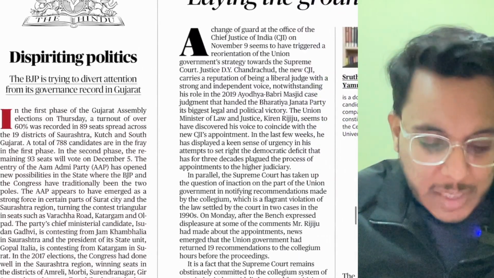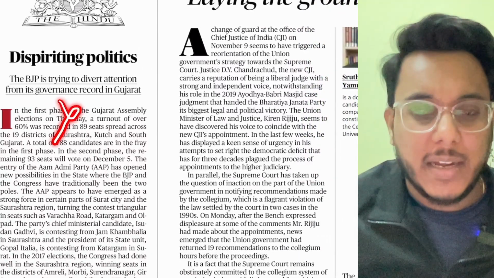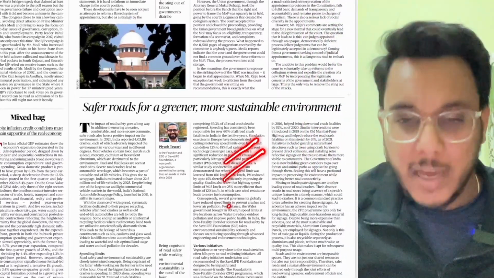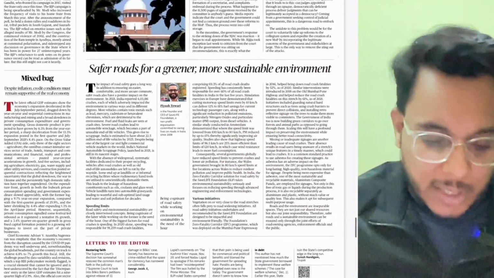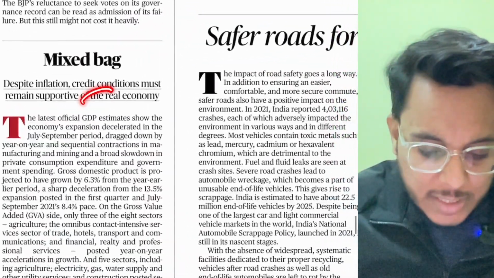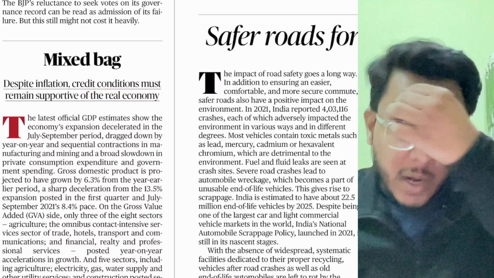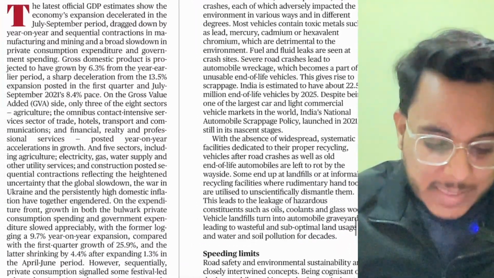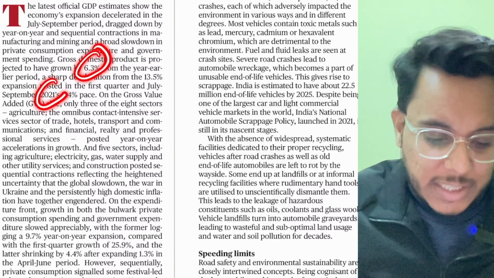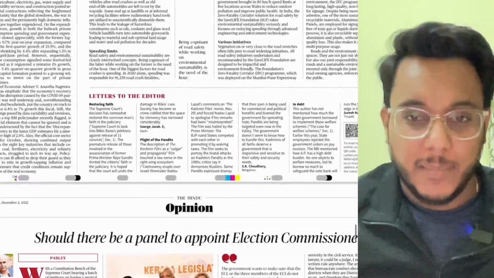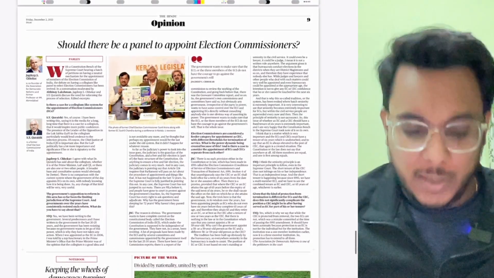"Dispiriting politics, the BJP is trying to divert attention." Not an important article, it's a political article. Then guys, "Safer roads for a greener, more sustainable environment." We'll see this article with respect to the examination. "Mixed bag." Basically, the official GDP estimates of quarter 3 have been released, and in this direction the movement of the GDP estimates, their comparisons etc. are being given. Then moving on, opinion page.